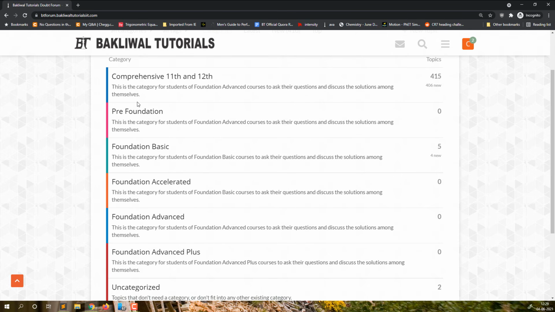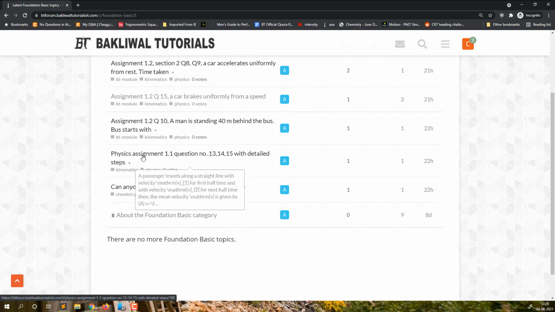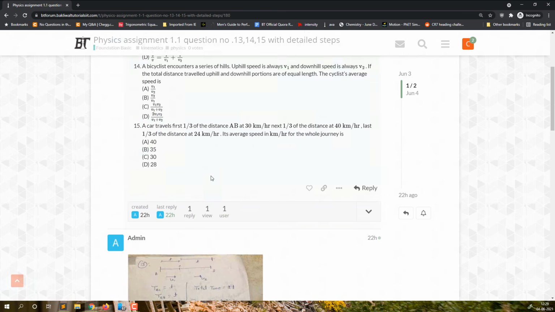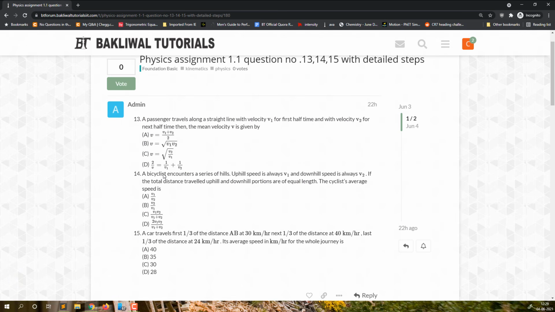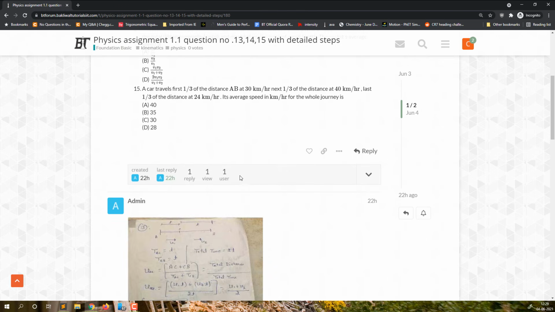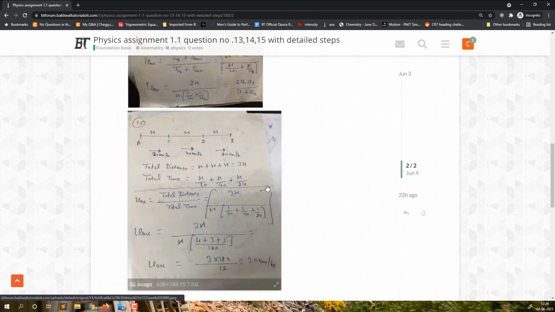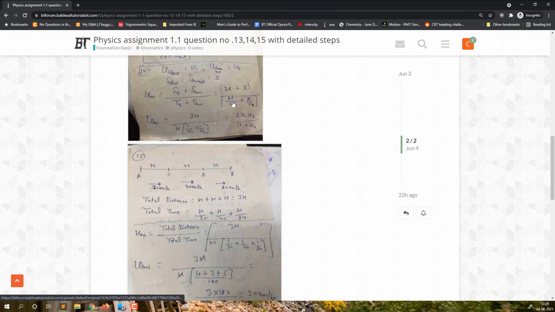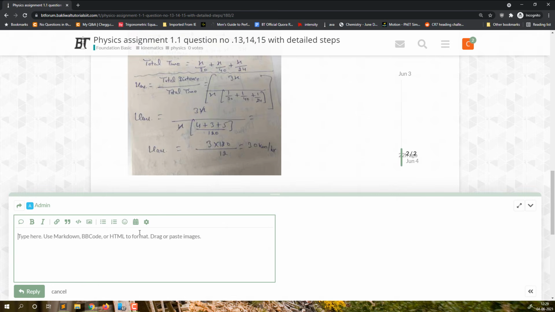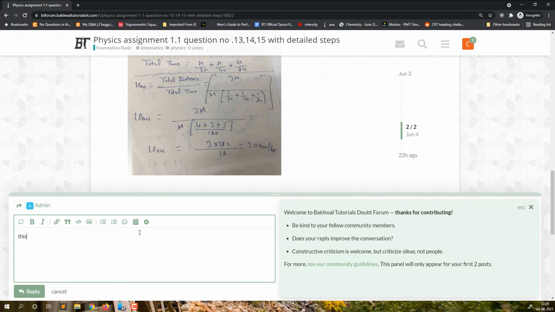So if you want to help your juniors also, that you can do. You can go to Foundation Basic, let's say, and if there is a question which nobody has answered as of now, or you think you can give a little more insight into that question, you can do that as well by replying to it. You can also reply to a reply. So if you want to reply that this is really good, you can also do that in this forum, right?